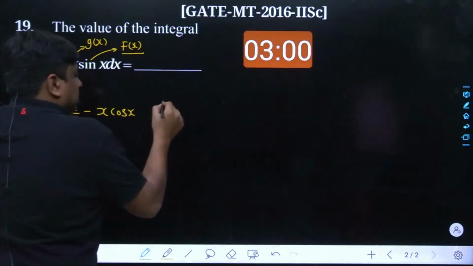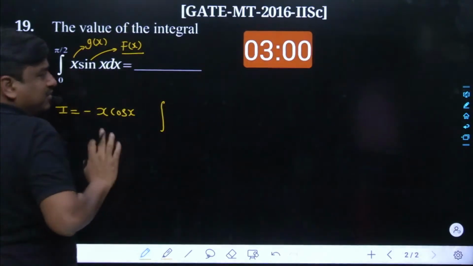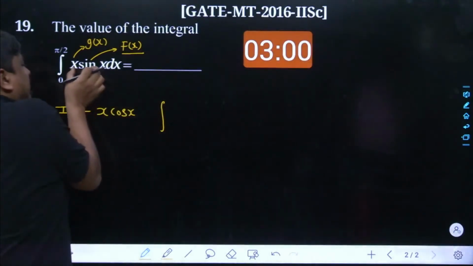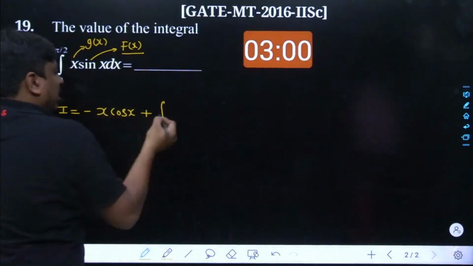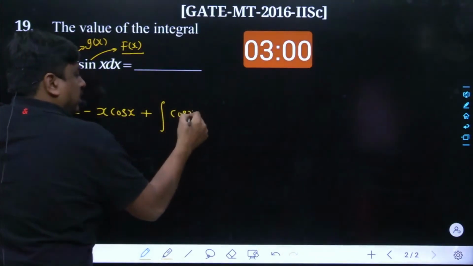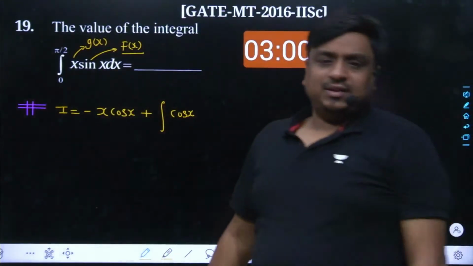Again, here the integration would take place. Now the integration as well as the differentiation are both going to take place. So the integration of sine x is nothing but minus cos x, and minus becomes plus, so here comes cos x. That's quite okay.